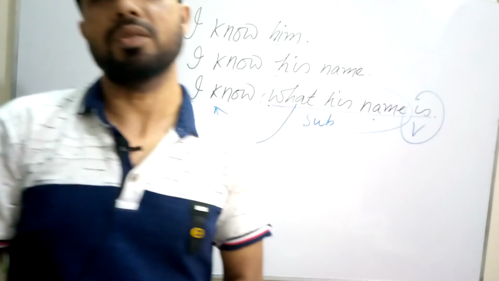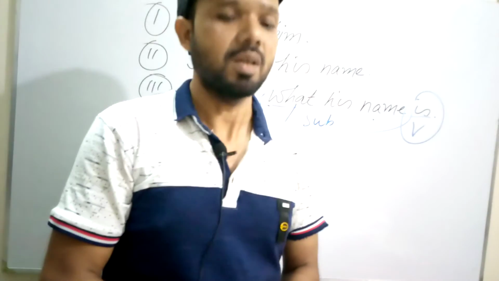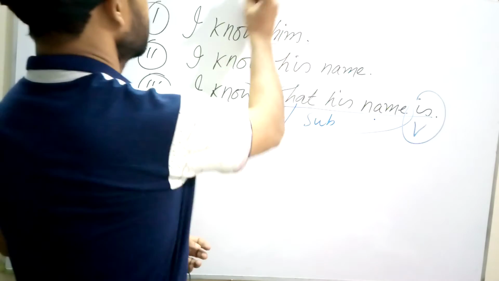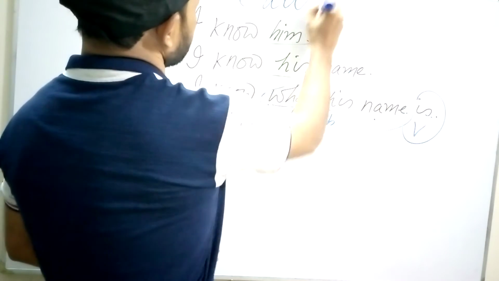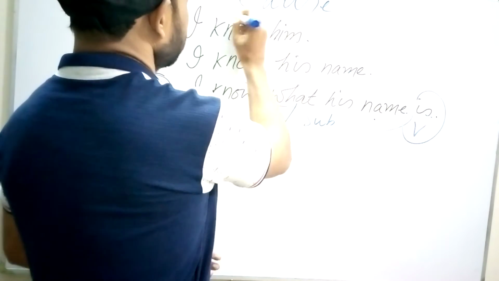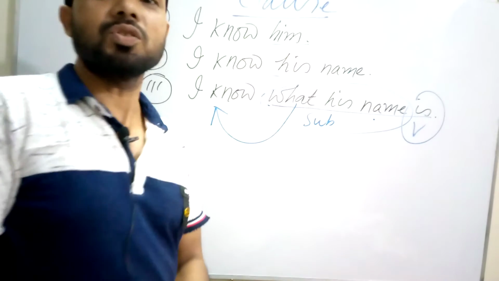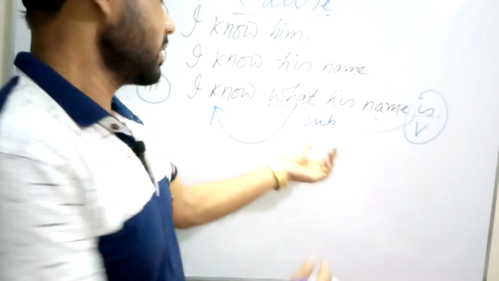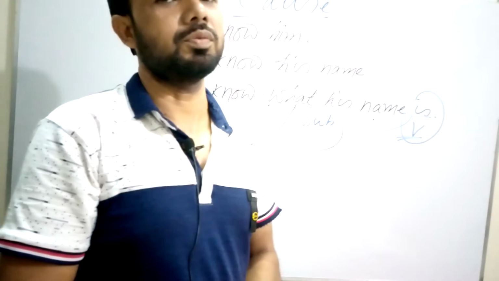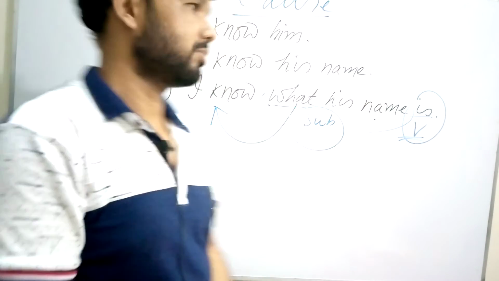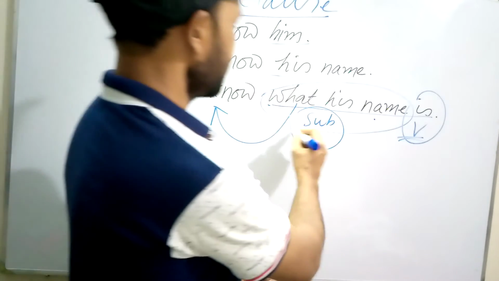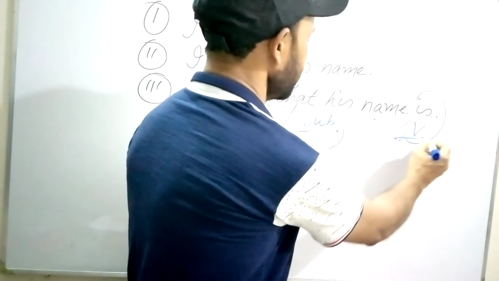Yes, learners, we have understood that I am going to discuss clause. So what is clause? Clause is a part of a sentence having a subject and a finite verb. I repeat. Clause is a part of a sentence having a subject and a finite verb.